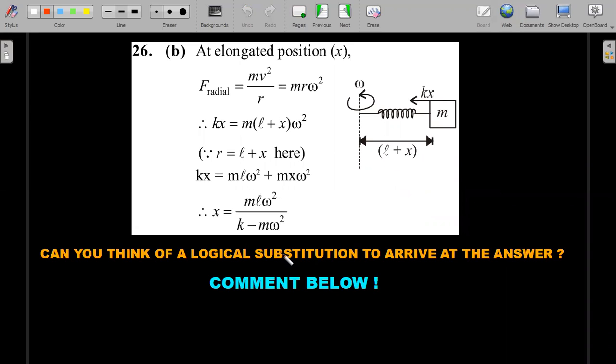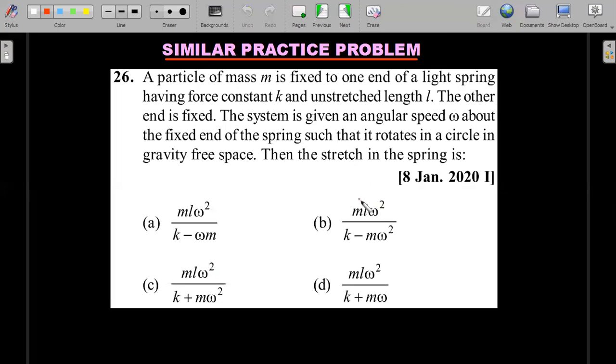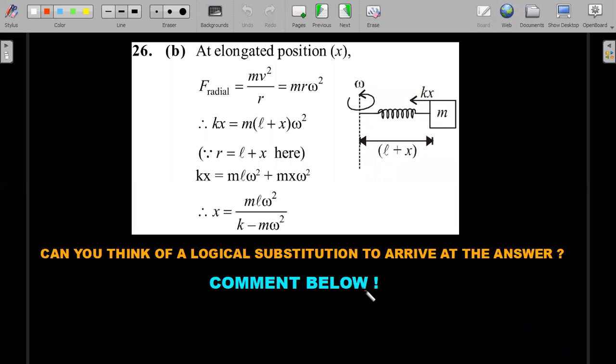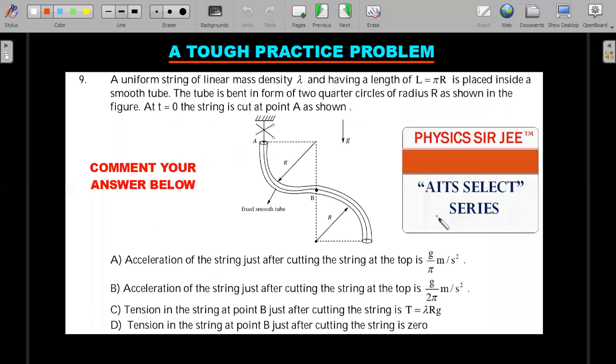Can you think of a logical substitution to arrive at the answer? Let's suppose you don't want to solve this question. It doesn't take much time to solve, but imagine you are in the last 15-20 seconds and you want to guess the answer. Look at the dimensions, units, some substitutions. Can you arrive at the answer? Just comment below what you would have done to guess the answer. An educated guess, we're not doing it by fluke. There should be a logical substitution that you can think of to come to the final solution. I will be eagerly waiting for your comments on this question.